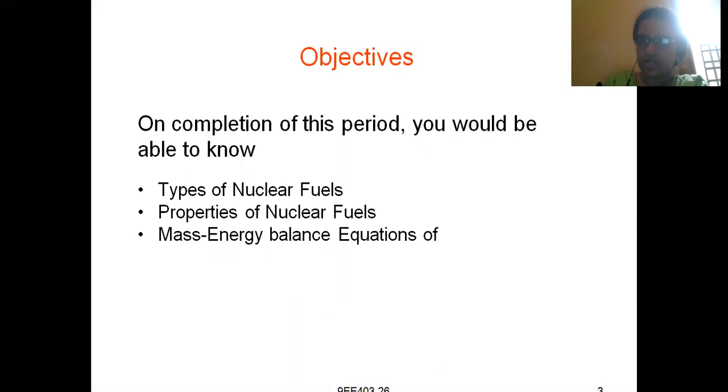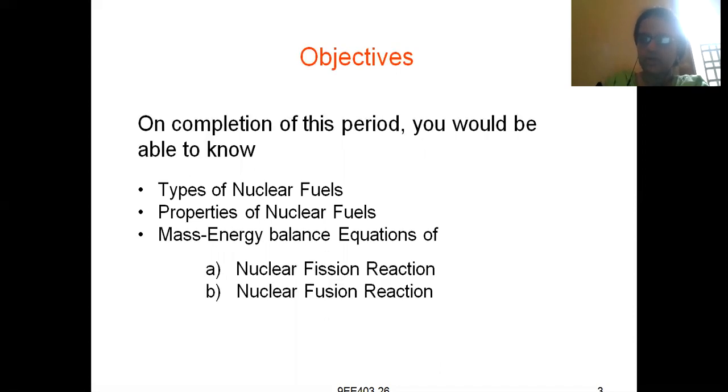On completion of this topic, you will be able to understand the types of nuclear fuels, the properties of nuclear fuels, and the mass energy balance equation. We will also understand, by learning about mass energy balance equations, how much heat is released in nuclear fission and fusion reactions, and why.